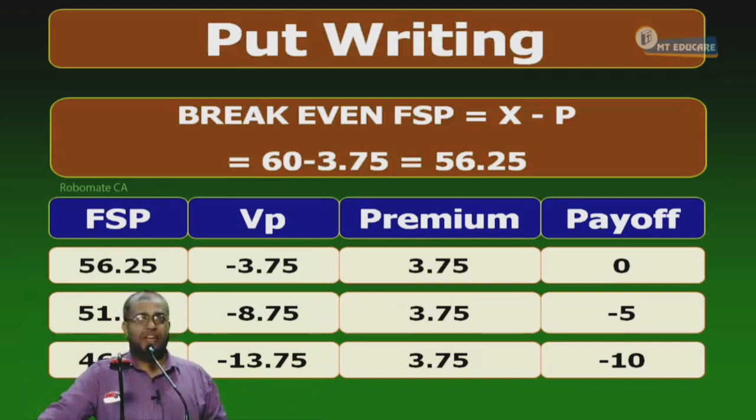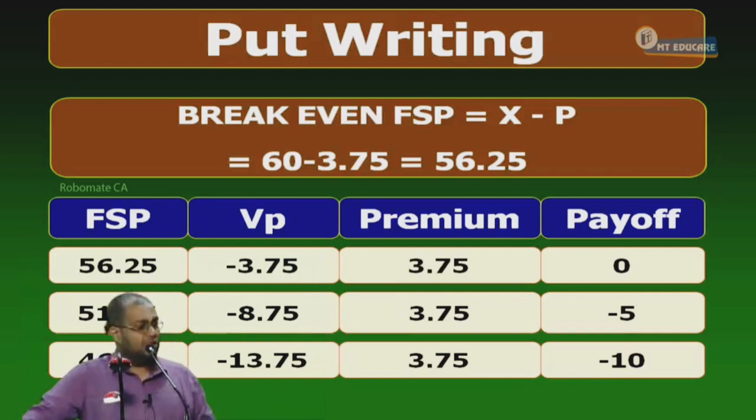Point number 6: option valuation models. In the right A, the binomial model. Spelling: B-I-N-O-M-I-A-L. Binomial model.